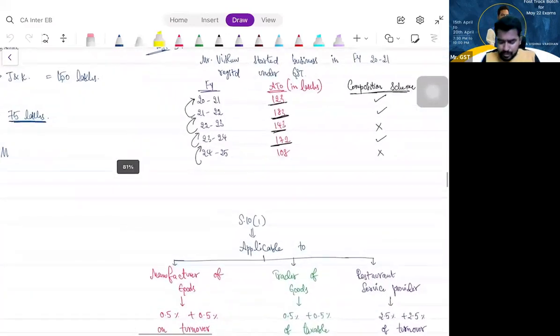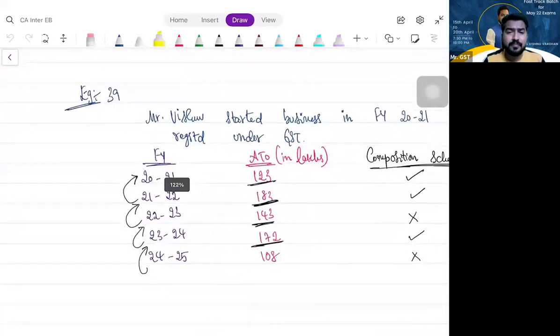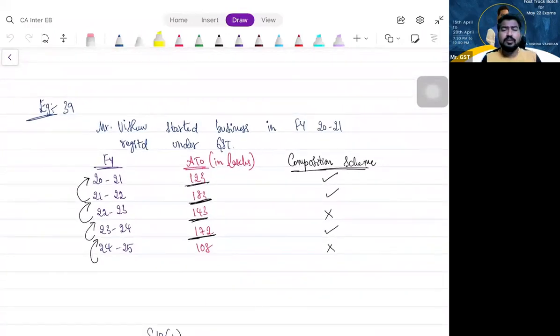What is the validity of composition scheme, my dear friends? Only 1 year. Not even 1 year. Maximum 1 year, I will say. Because it is based upon what? Whether you are eligible for composition scheme or not is based upon the turnover of the preceding year, your aggregate turnover in the preceding financial year.